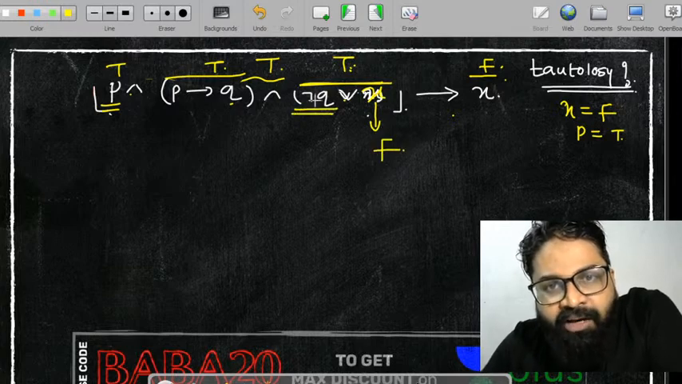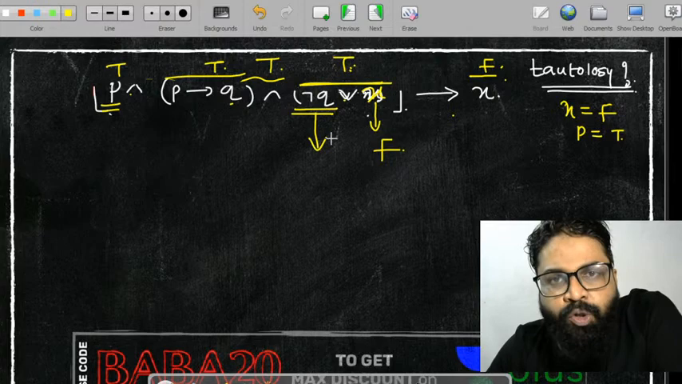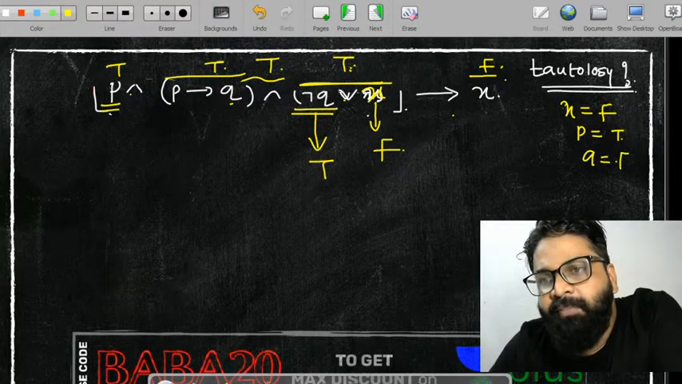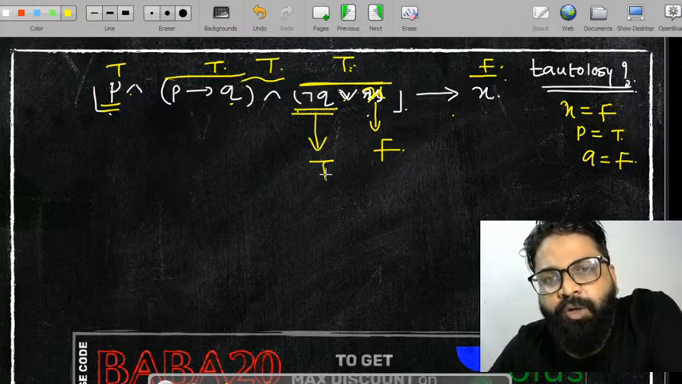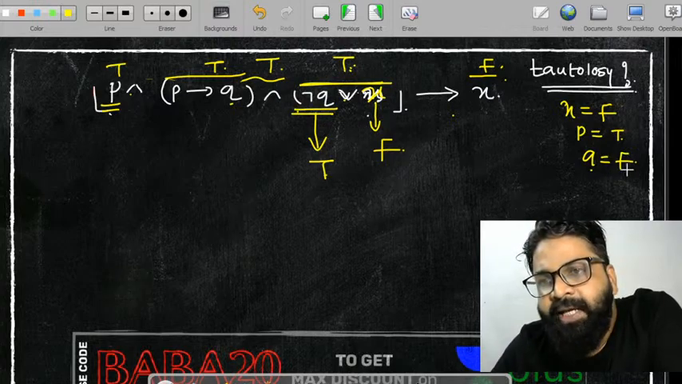Now what should be the value of this? I should get the value of this as true. You know why? Because this whole statement is true. So what is the value of q I will be getting? The negation of q is true, so q I will be getting as false.